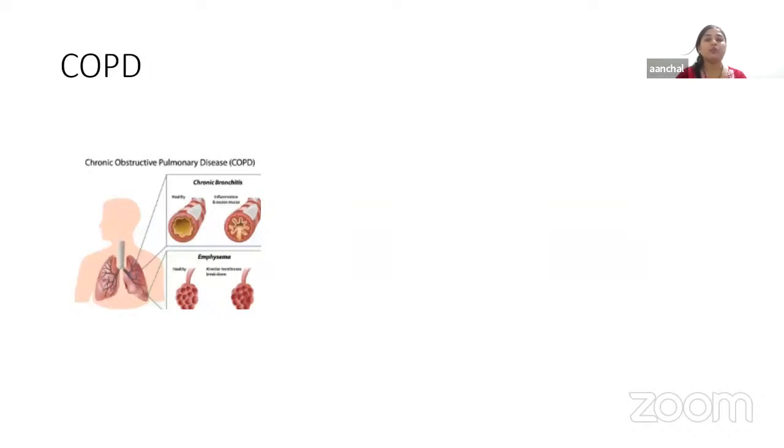So first we're going to discuss a very important topic, that is COPD. COPD means chronic obstructive pulmonary disease. This is a disease, or we can say a chronic inflammation inside the lungs.